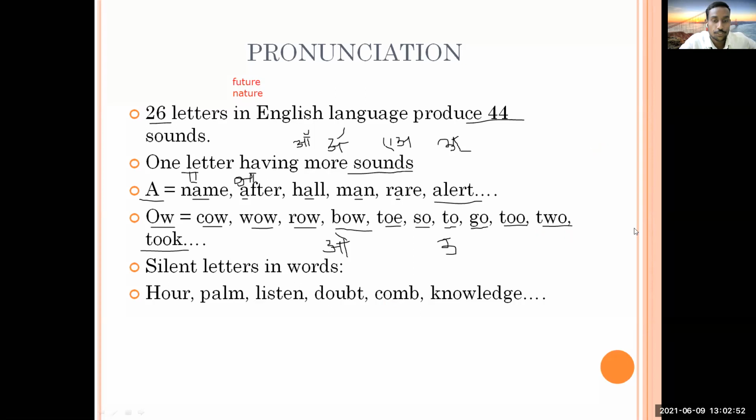So all of you now pay attention. Then the next point that people have to consider in English is about silent letters in words. That also creates problems for pronunciation. So you people just tell me, what is this word?